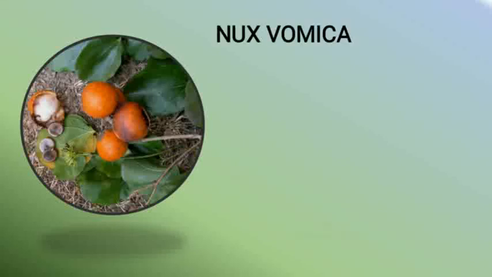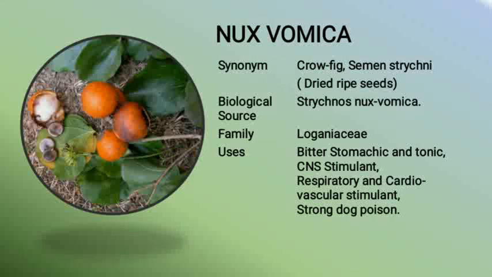Moving to the next one. So yes students, can you identify from the image what this is? This is the image of Nux vomica and its synonym is crow fig or Semen strychni. You can also write Nux vomica seed, and it consists of dried ripe seeds of Strychnos nux-vomica belonging to the family Loganiaceae. It is used as bitter stomachic and tonic, CNS stimulant, respiratory and cardiovascular stimulant, and strong dog poison.